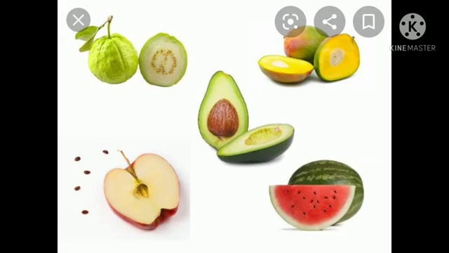Apple, 1, 2, 3, 4, 5. Yeah, so many. And in the middle, what is that? Lychee. Does lychee have so many seeds? No, single seed. Does mango have so many seeds? No, single seed. Watermelon? So many seeds. So here we can differentiate the fruits depending upon the seeds. Okay, children.